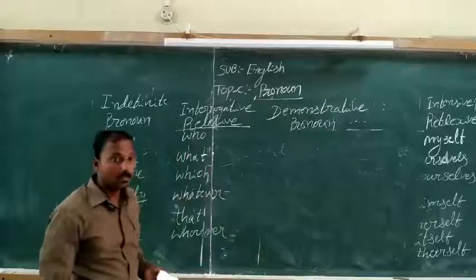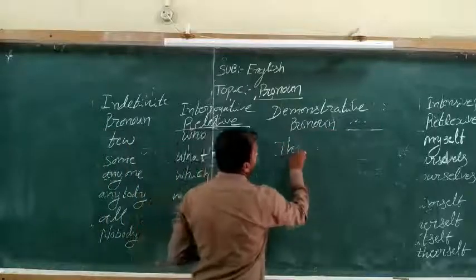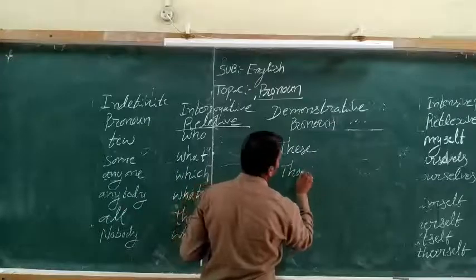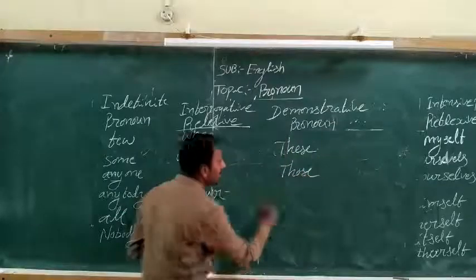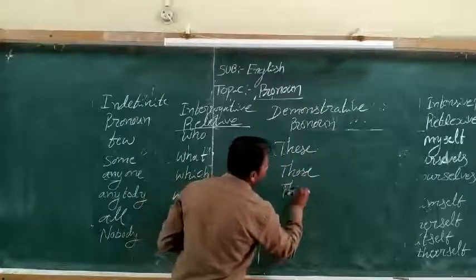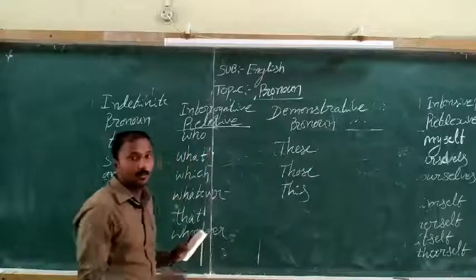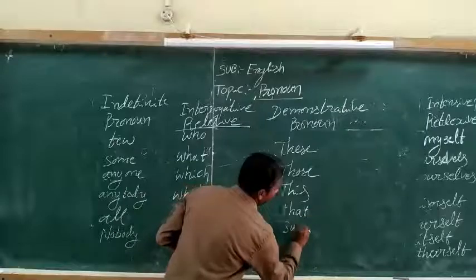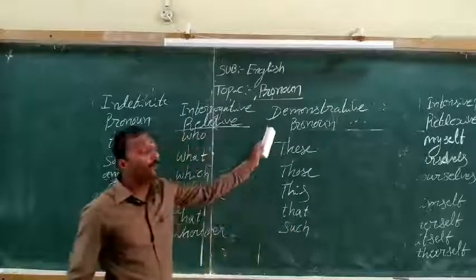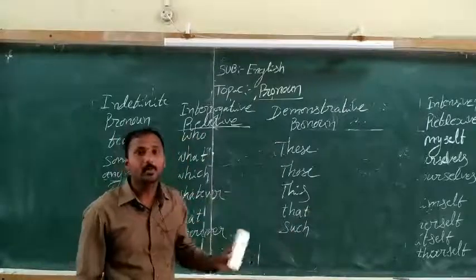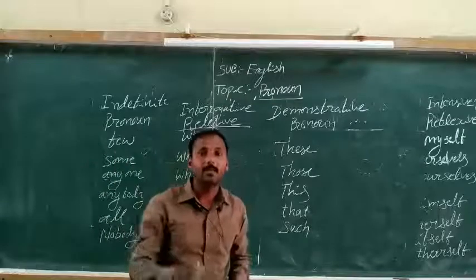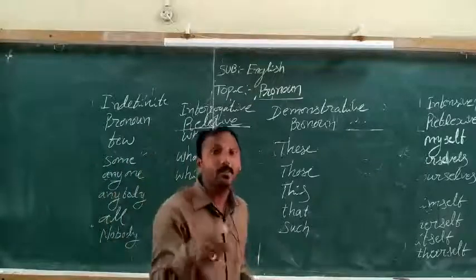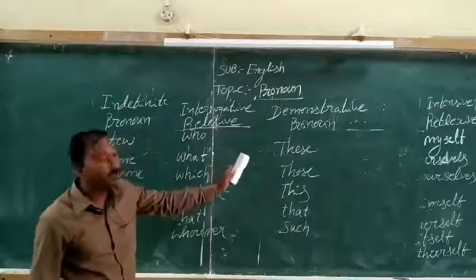Demonstrative pronouns are these, those, this, that, and such. So these are all demonstrative pronouns. Demonstrative pronouns take the place of nouns that have already been mentioned in the sentence.